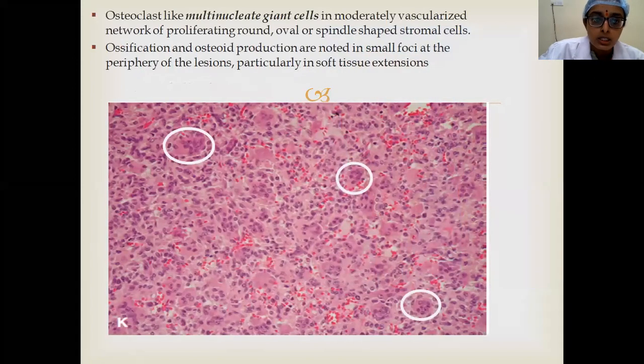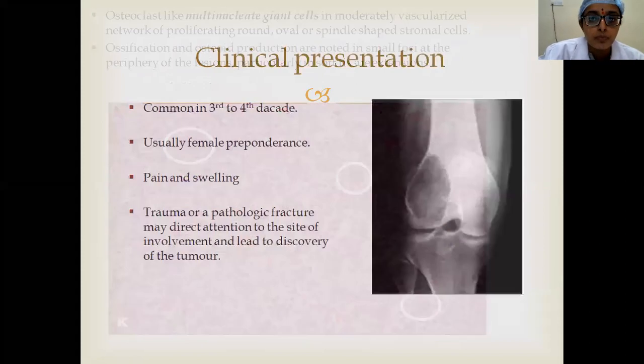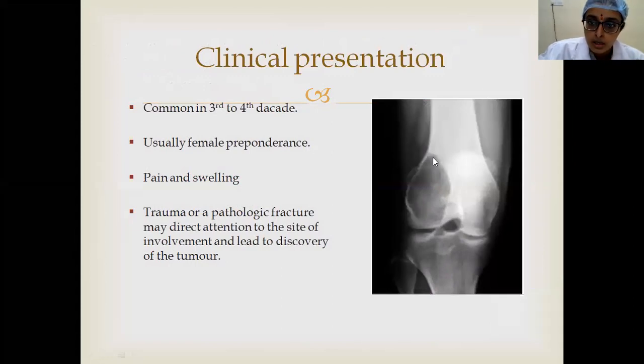Coming to the histological feature, these are the multiple multinucleated giant cells, and there will be stromal cells. These are the stromal cells which multiply, which are aggressive, and some small foci of ossification and osteoid production are also seen. So see this, eccentric in location, and usually epiphyseal-metaphyseal in location. It is extending up to the articular cartilage, and there will be thinning of the cortex.